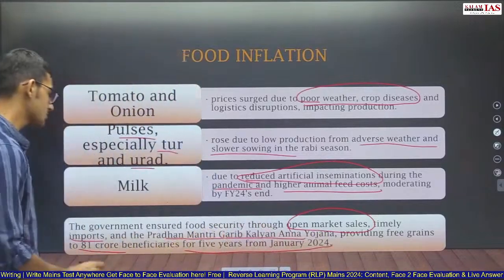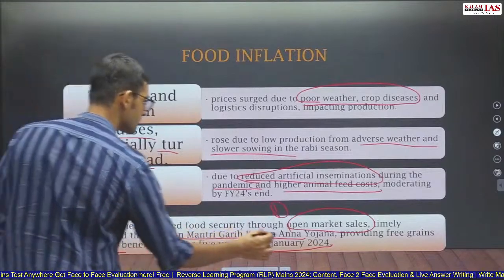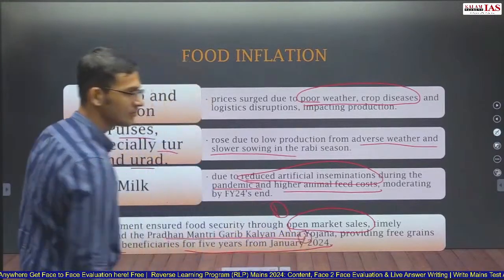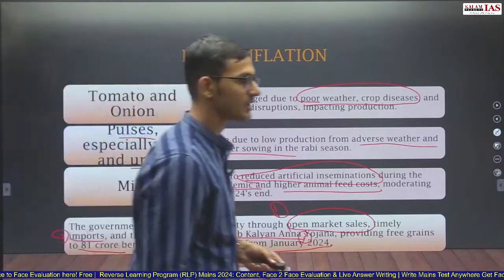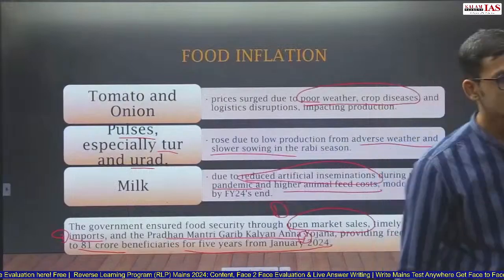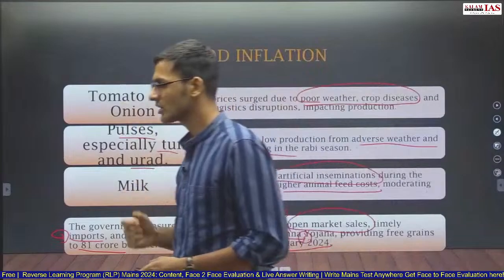So these are the 3 steps: open market sales, timely imports, and Pradhan Mantri Garib Kalyan Anna Yojana, which provides free food grains to 81 crore people for the next 5 years. These 3 initiatives were taken to ensure food security even at the time of high food inflation.